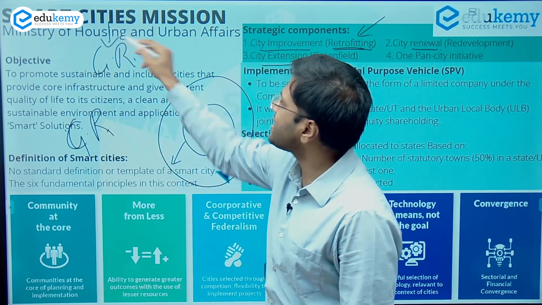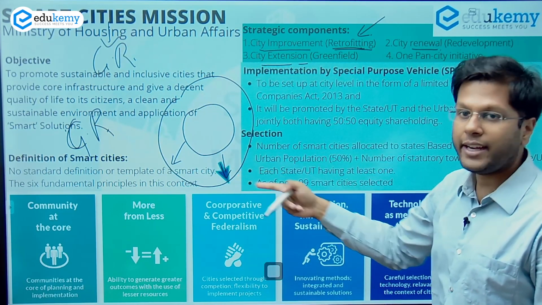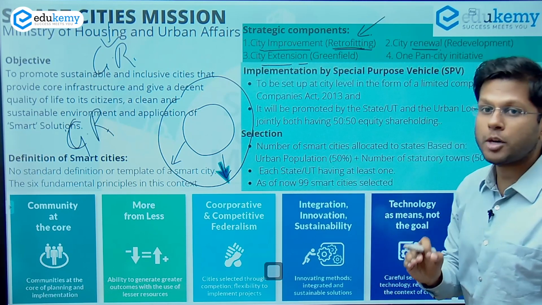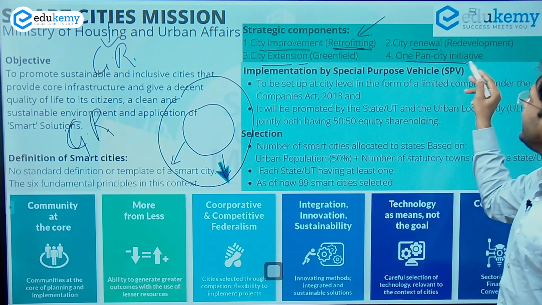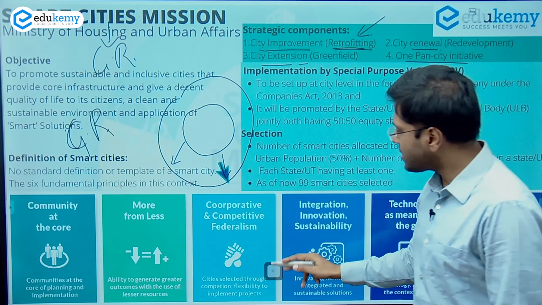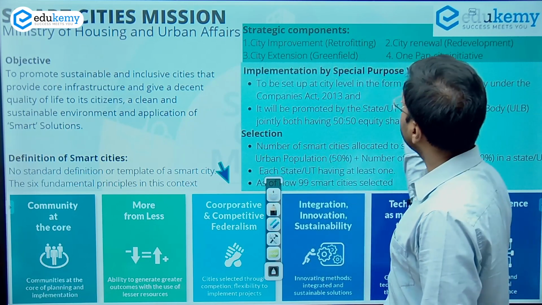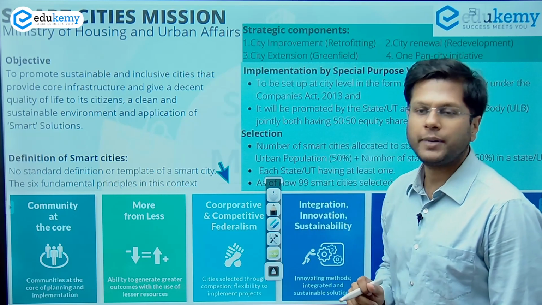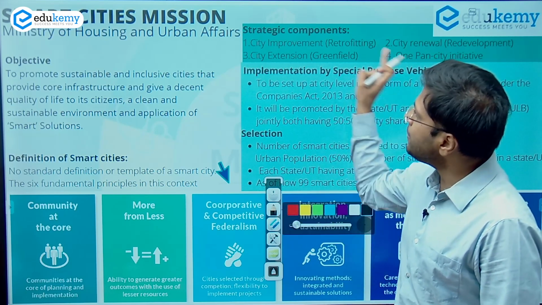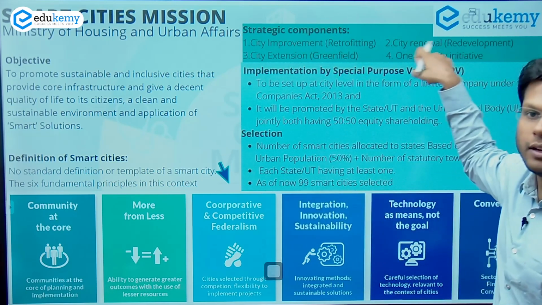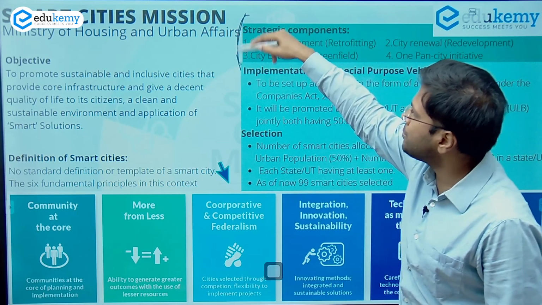These could be smart cities, greenfield projects. So always speak of examples whenever you are putting a point. Then one pan city initiative. A pan city initiative means picking up a sector, for example water development, and trying to develop the water capacity in the whole city. This is the main strategic component of the Smart Cities Mission.